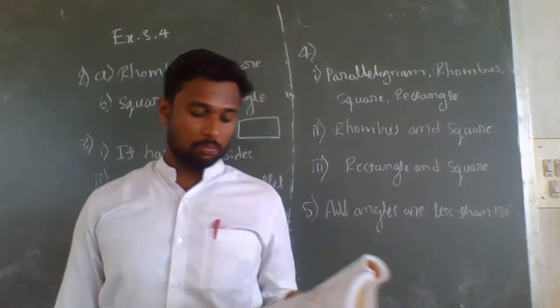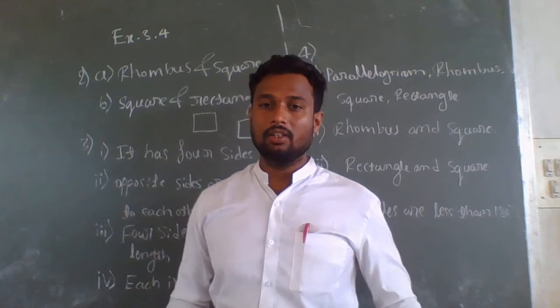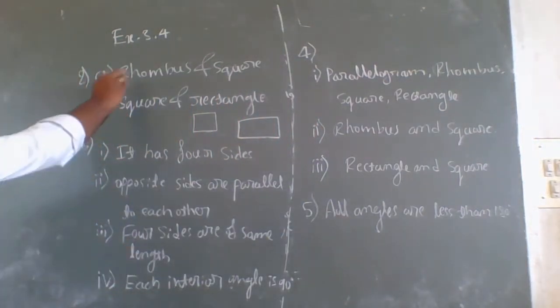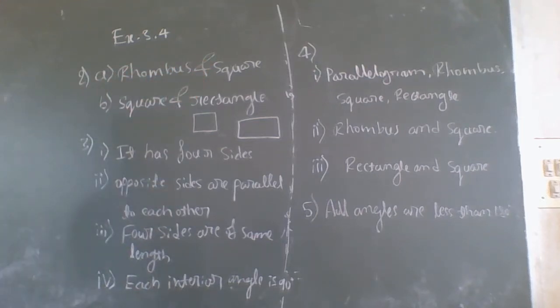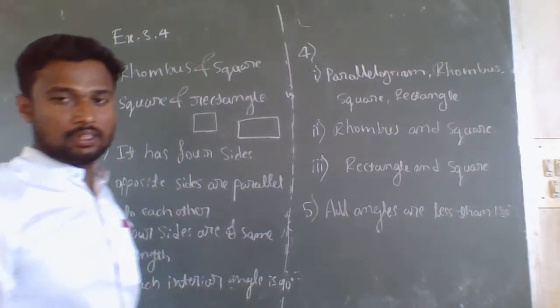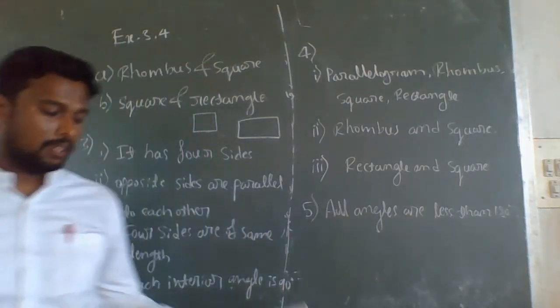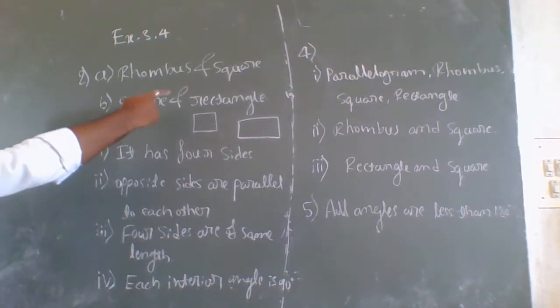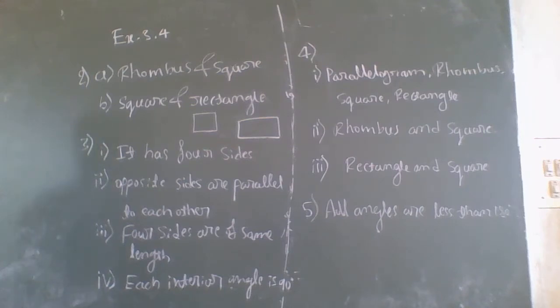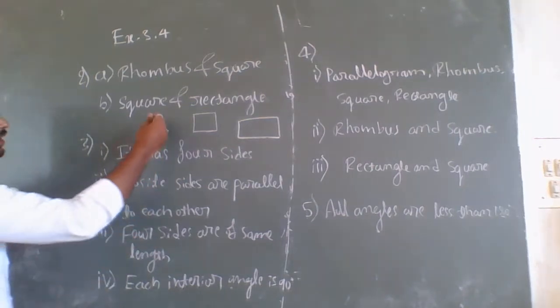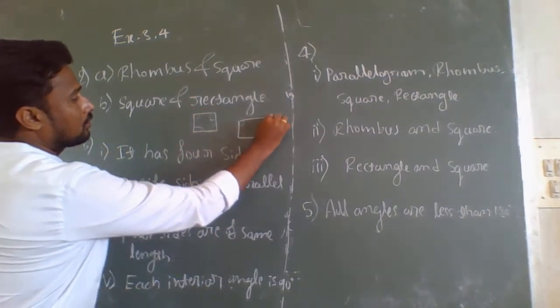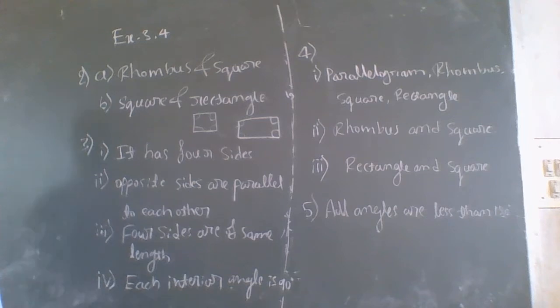So they have given some properties, and we have to find out the quadrilateral. First one, four sides of equal length means it may be a rhombus or a square, because all the sides are equal to each other in a rhombus and a square. And the second question, four right angles. Right angles means 90 degrees, so here it may be a square or a rectangle. We all know that in a square and a rectangle, each internal angle is equal to 90 degrees. This is about the second question.